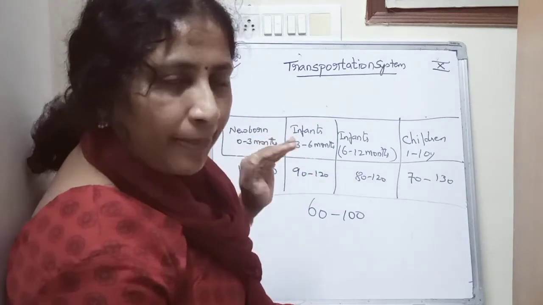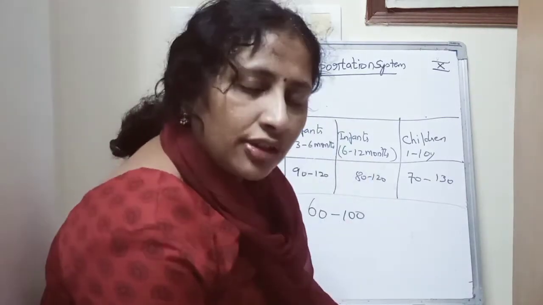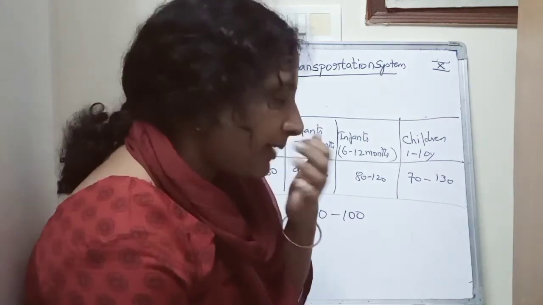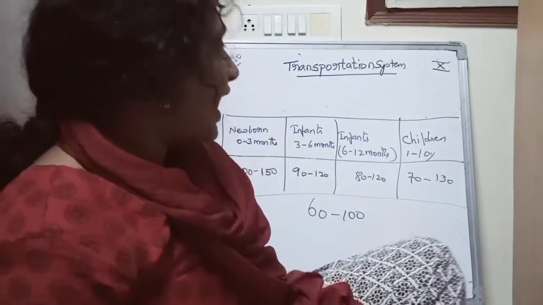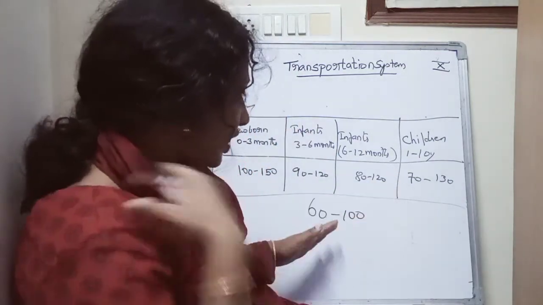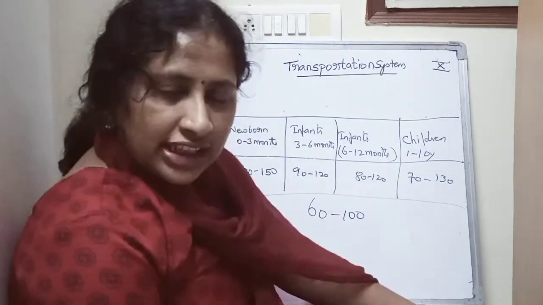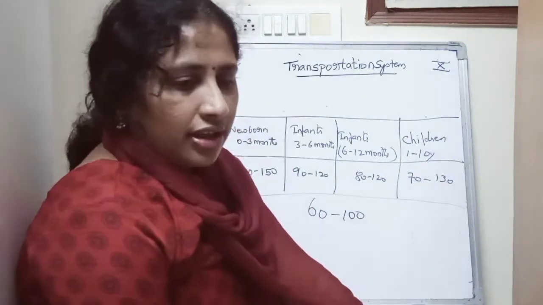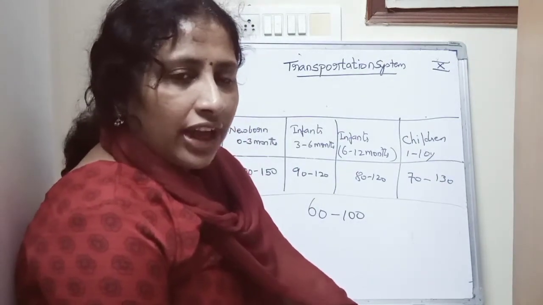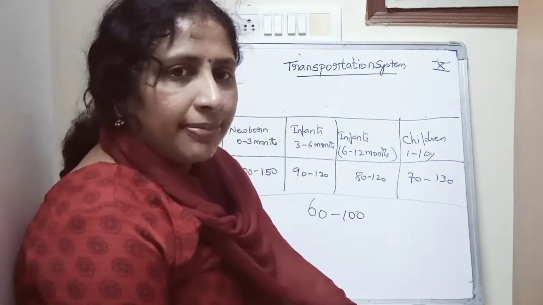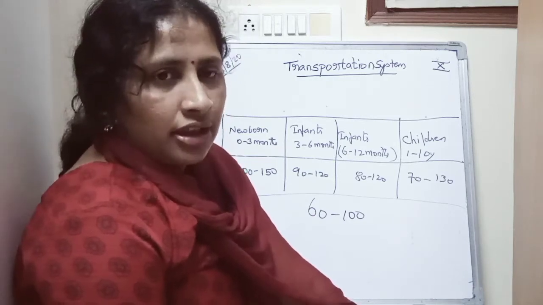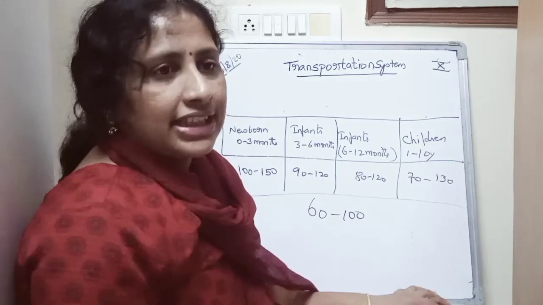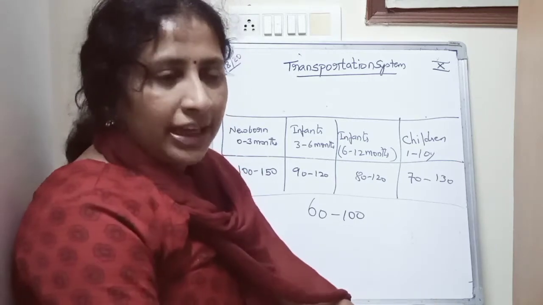Compared to adults, the heartbeat of infants and children is higher. That's why the pulse rate is higher. In adults, it is generally between 60 and 100. But the ideal heartbeat, that is, in 1 minute the heart beats 72 times, is taken as the ideal beat by WHO.